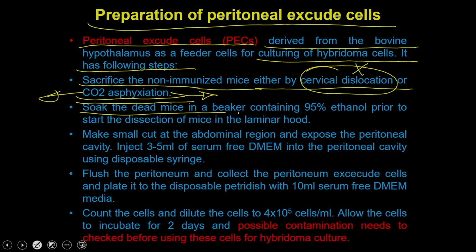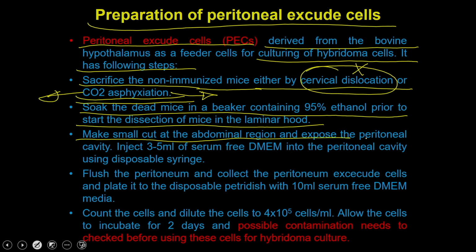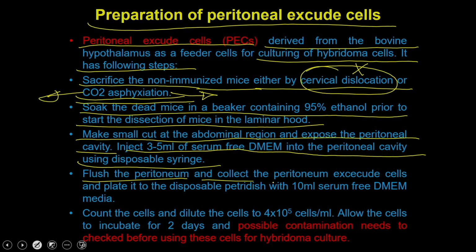Then you spray the animal with 95% alcohol so that it is sterile, because all this procedure has to be done in a biosafety cabinet or laminar hood. Then you open the abdominal region and expose the peritoneal cavity, and inject 3 to 5 ml of serum-free media into the peritoneal cavity using a disposable syringe. Flush the peritoneum, collect the peritoneal exudate cells, and plate them onto a disposable petri dish with 10 ml serum-free DMEM media.